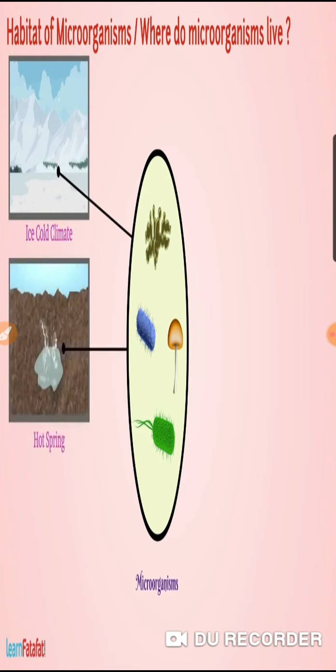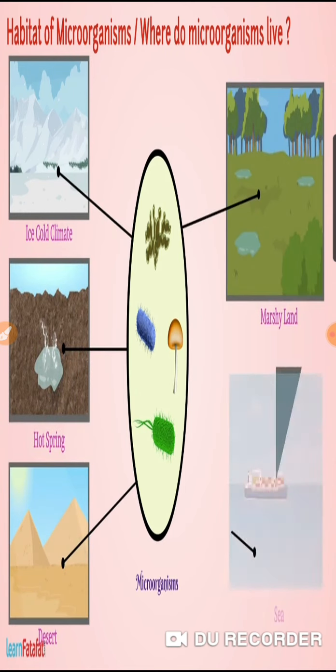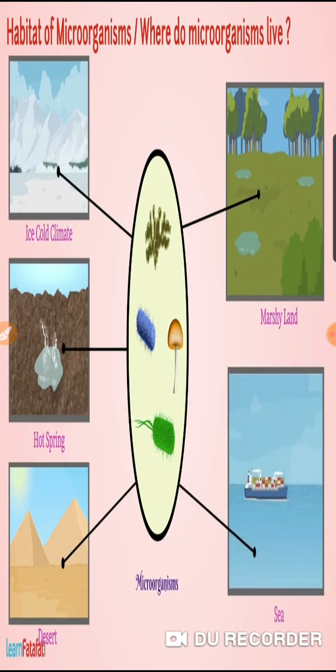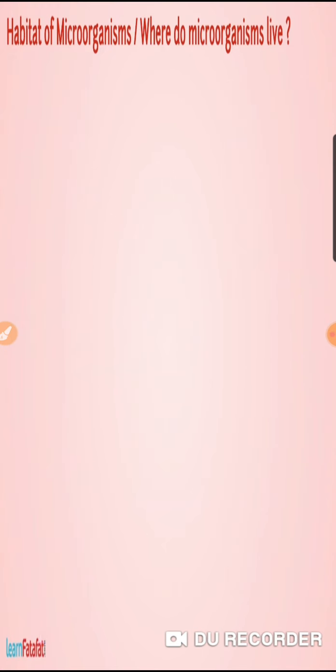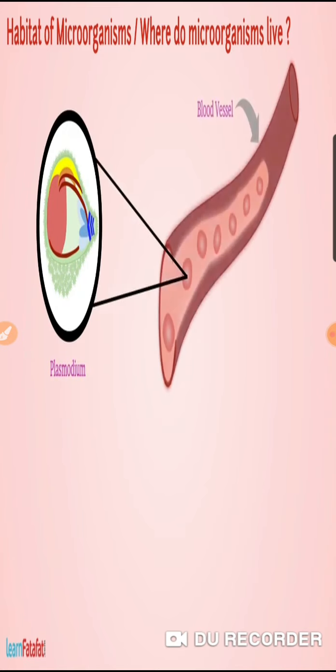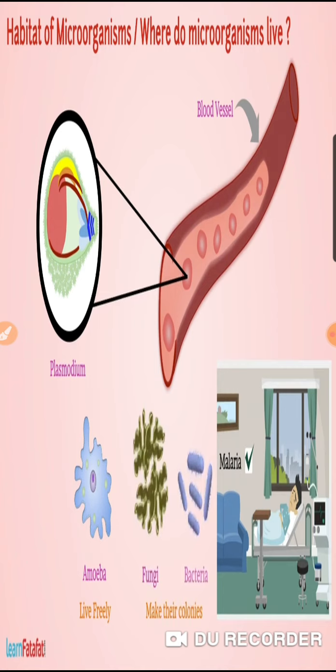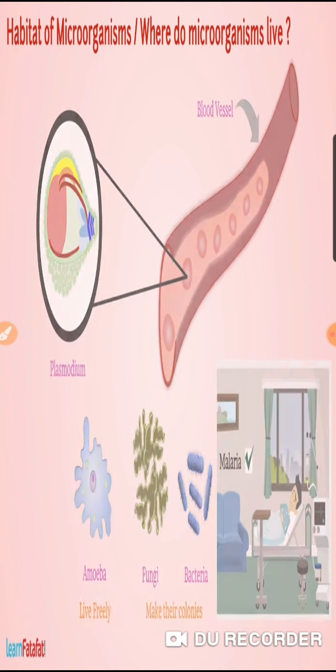It can be found in ice cold climate, hot spring, desert, marshy land and seas. We cannot imagine a single place where the microorganisms are not present. Amoeba live freely, while the fungi and the bacteria make their colonies.